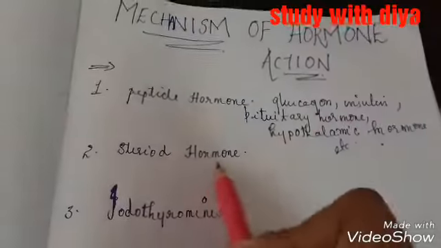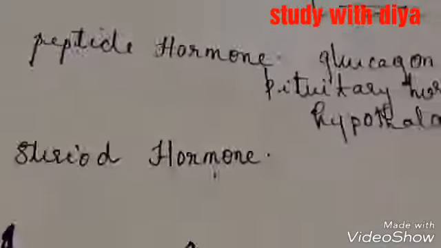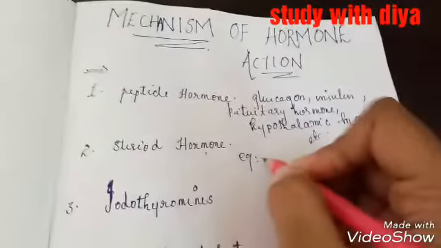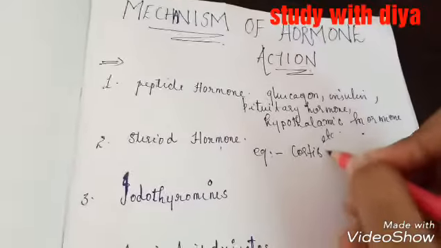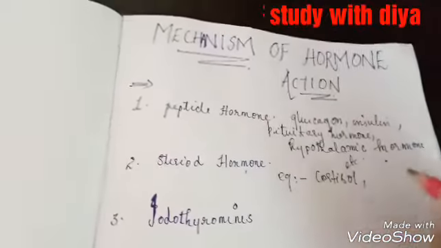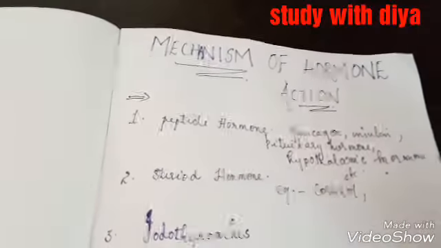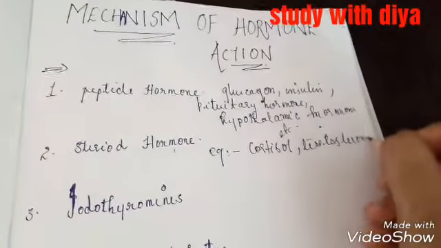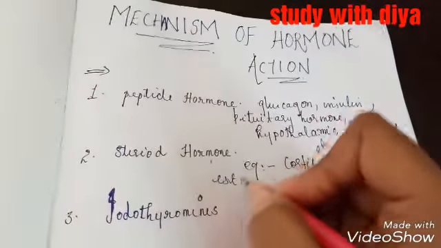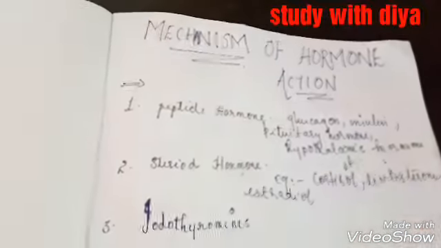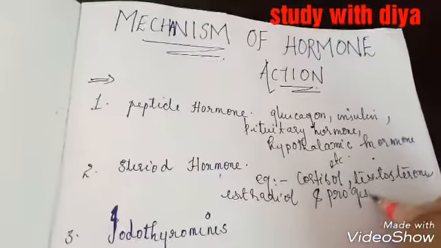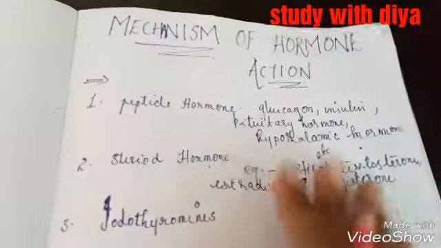Now the examples for steroid hormone. Example: cortisol, testosterone, estradiol and progesterone. So these are the examples for steroid hormone.